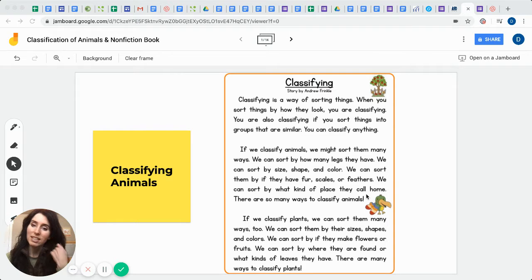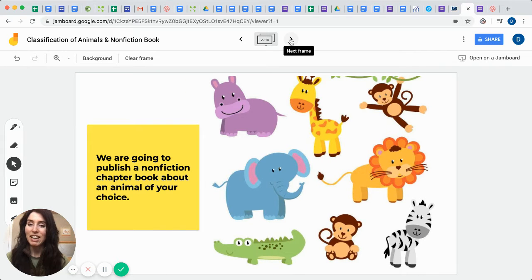But today our focus is on animals. So if you want to sort a tree or something, or plants and flowers, you would go to this level. But today our focus, like I said, is let's classify some animals. So be thinking, how would you classify your animal that you chose? And let's see if you're right.